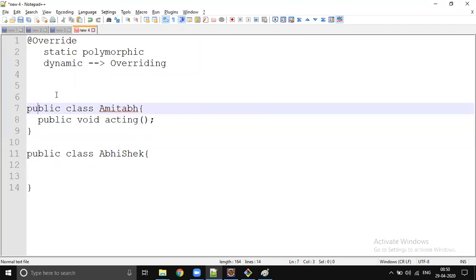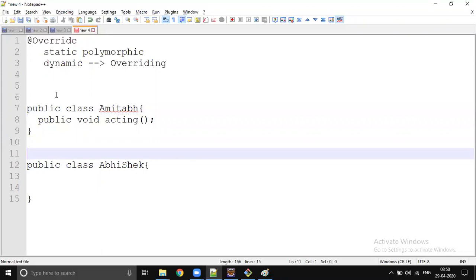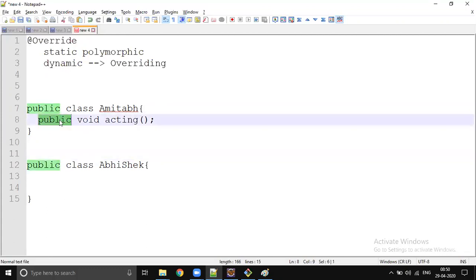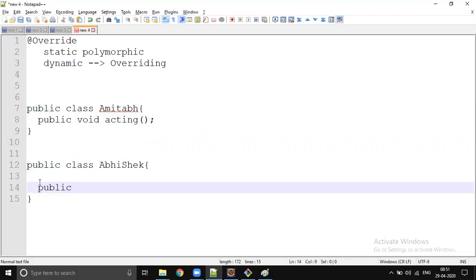He can't do that blindly in Java. There are certain rules we have to follow to override any method. So what is the first rule? If the method's access modifier is public, then either you have to use the same scope or you have to increase it, not decrease.